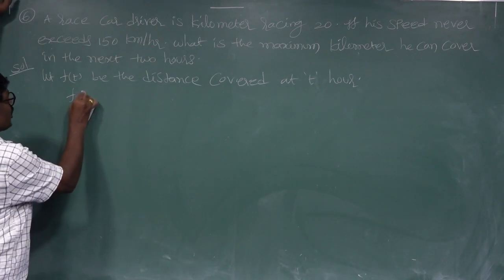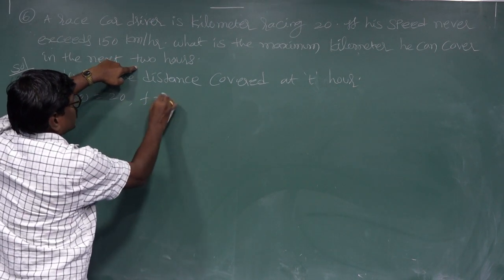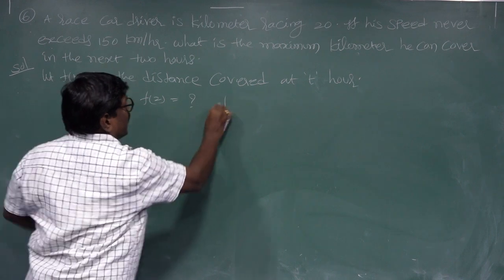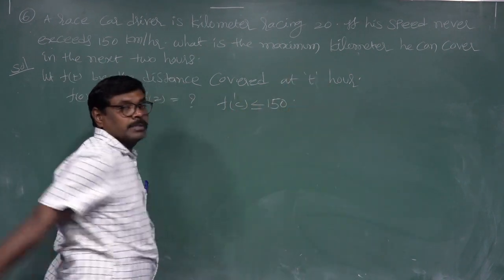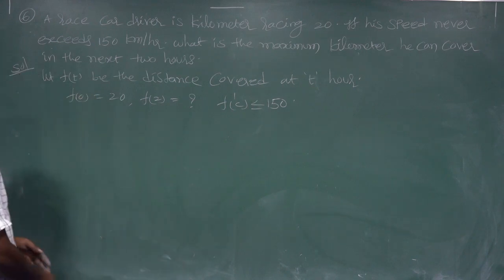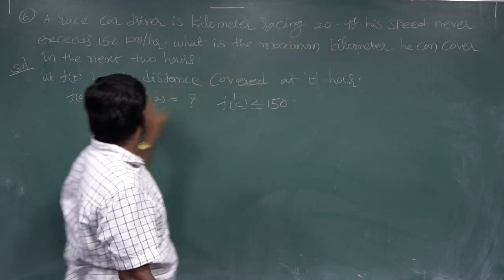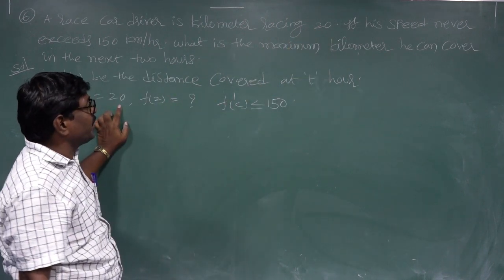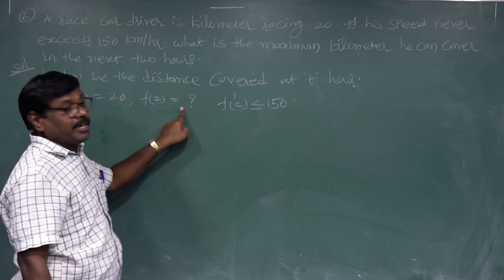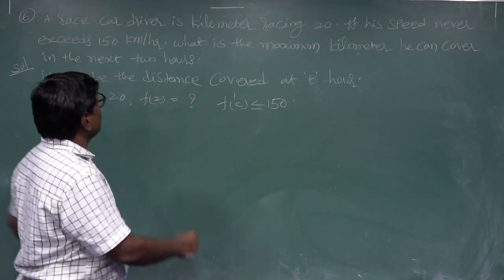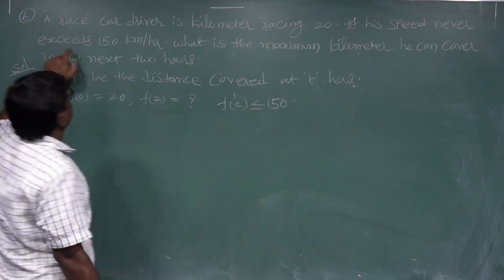Suppose f of 0 is equal to 20. f of 2 hours is the question mark. f dash c is less than or equal to 150. They say at time 0 it is 20 kilometers, so a is equal to 0. This is 20 kilometers. After the next 2 hours, b is equal to 2, and we find out f of b. This is f dash, which is less than or equal to 150, it does not exceed.